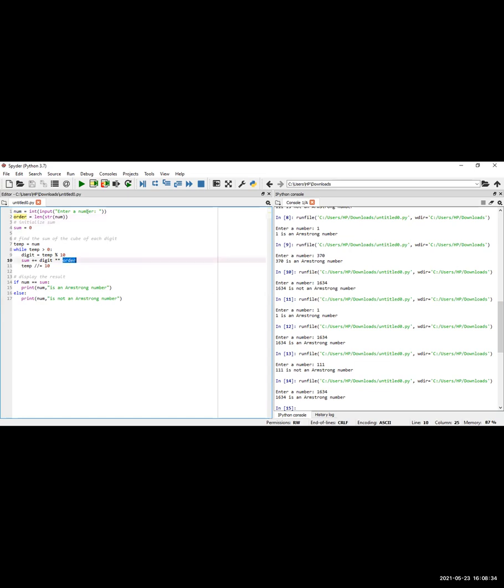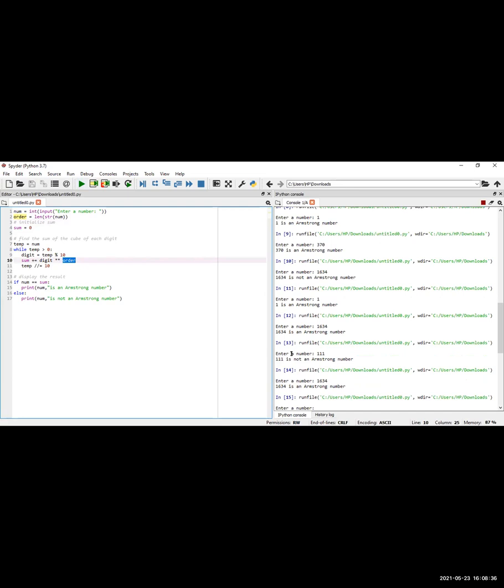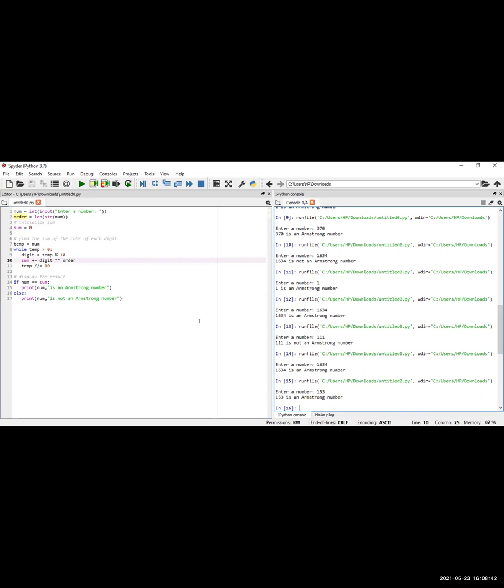If I run it again and put in a 3-digit value, it will also show that it is right, because here the order has changed to 3. So in a generalized way, we are using this order as the power of each digit.